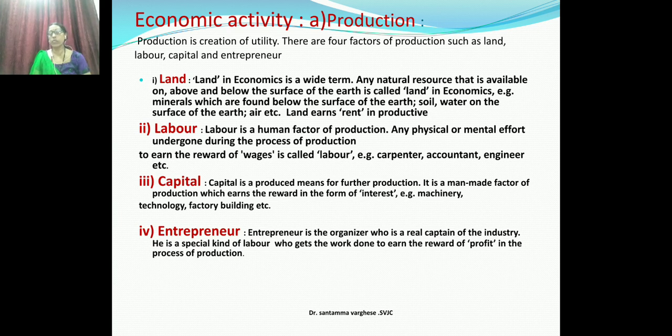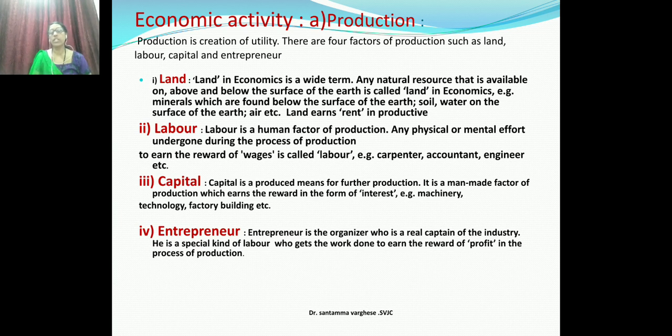For this production, four things matter a lot. Which are the four things? These are the factors of production. Without these factors, the production cannot be done. The four factors of production are land, labor, capital, and entrepreneur. In higher studies or in coming years, when you do any work, keep in mind that when production has to take place, these four things have to be coordinated together.